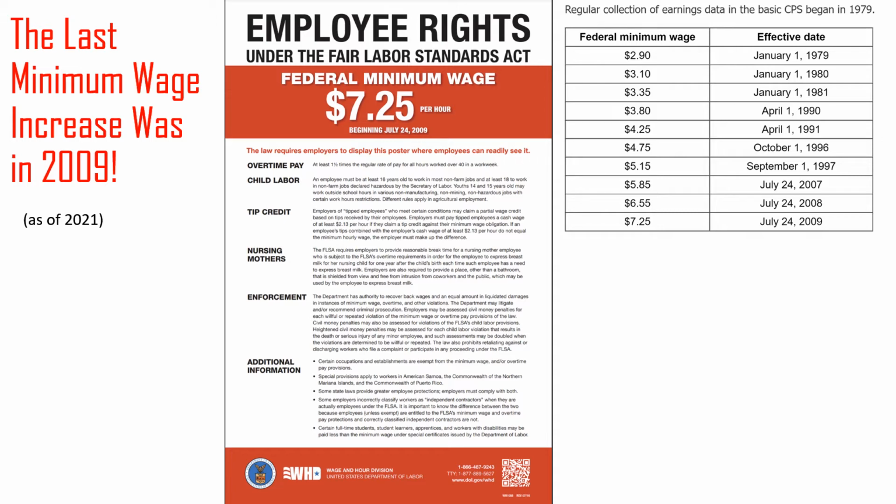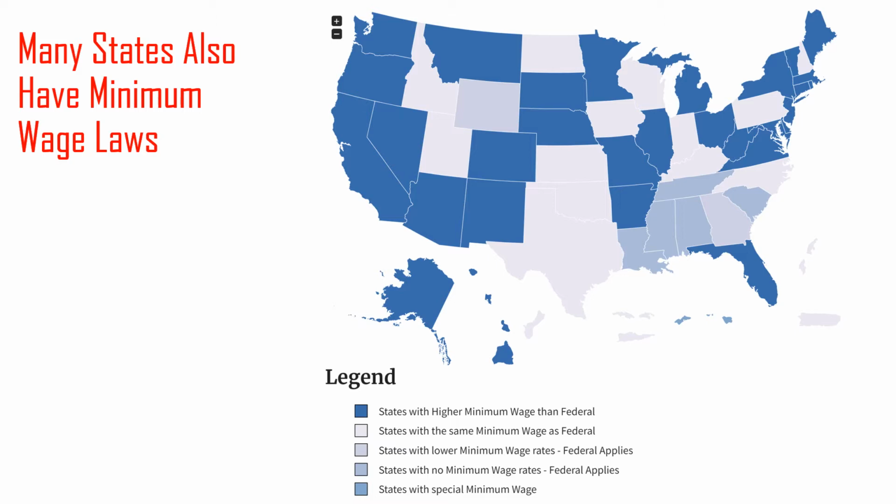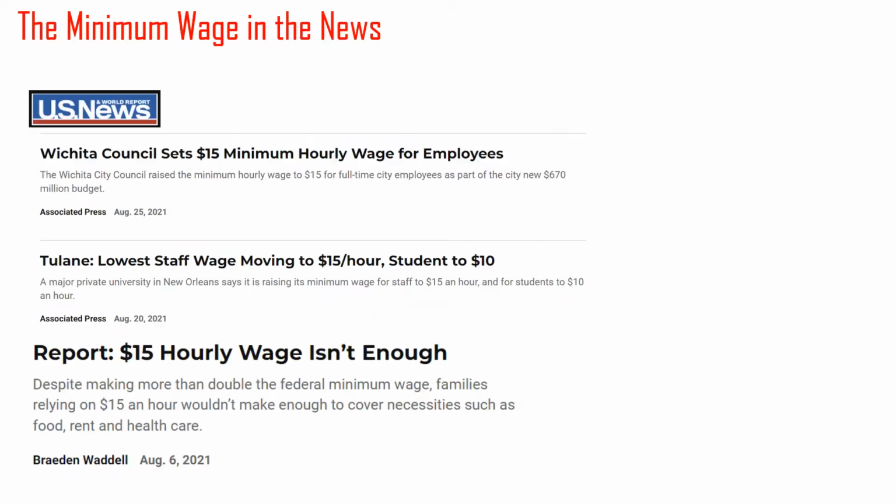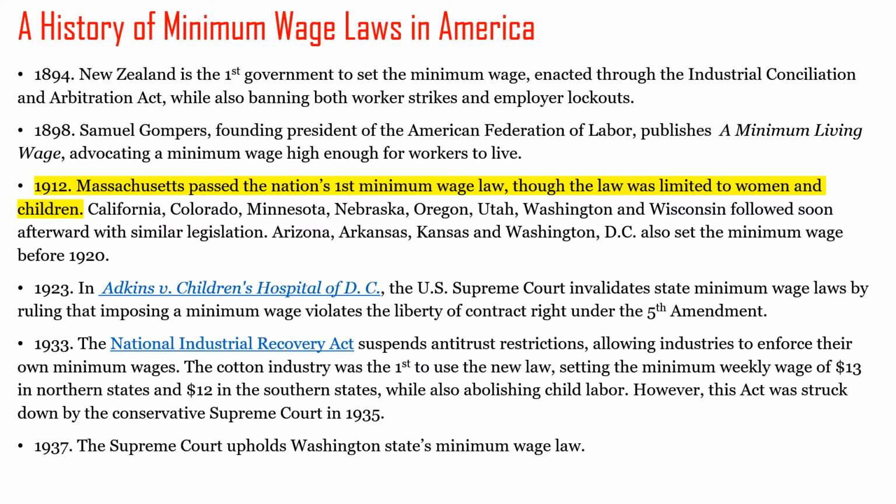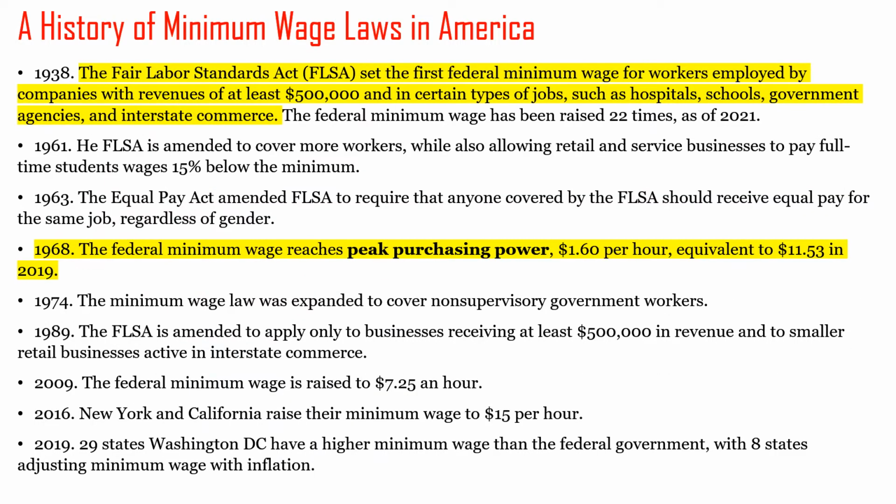The last minimum wage increase was in 2009. Many states also have minimum wage laws. In 2021, federal, state, and local governments in the United States are trying to raise the minimum wage to $15 per hour. The first minimum wage law in the United States was first imposed by Massachusetts in 1912.